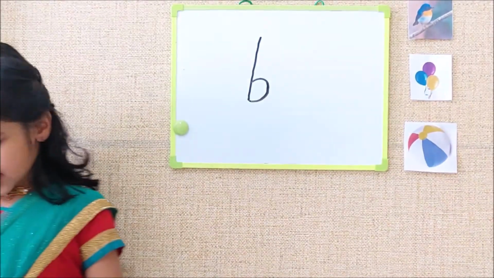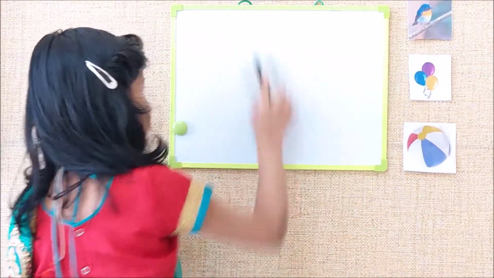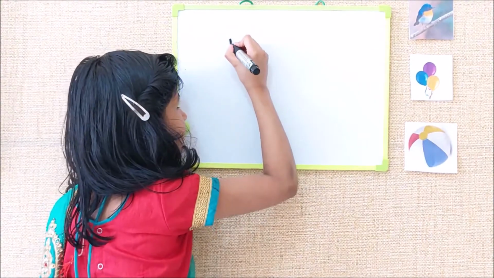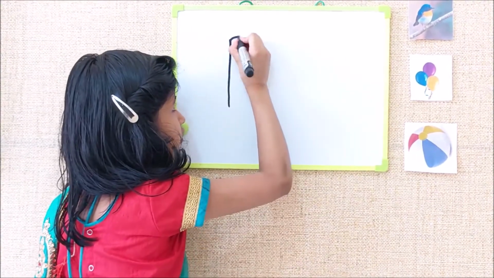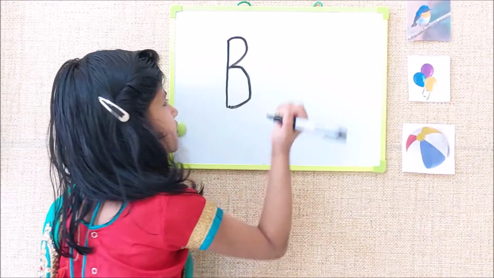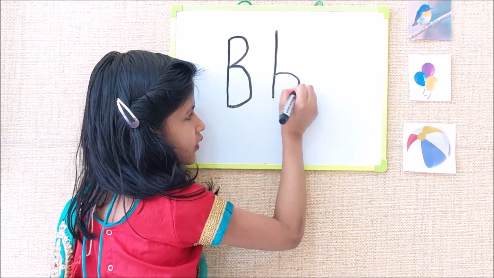Okay. Now, let's write two alphabets together. Capital B and small b. First, let's write a standing line, two curves, and small b.